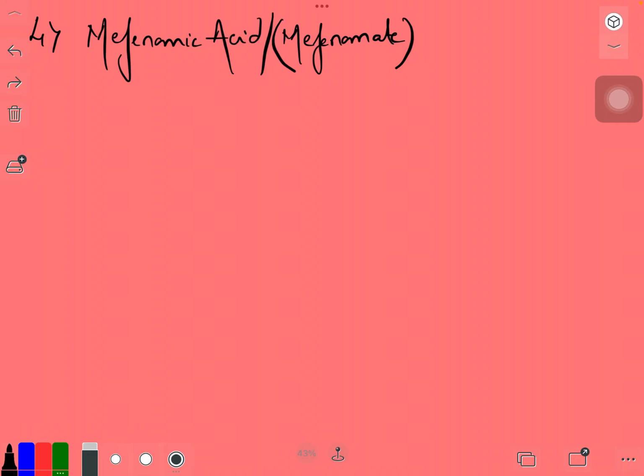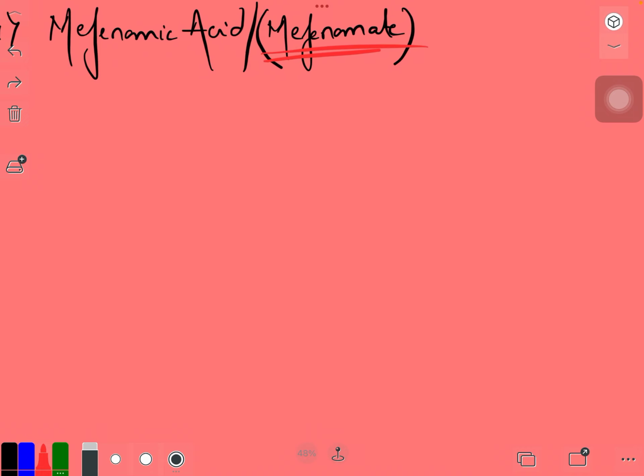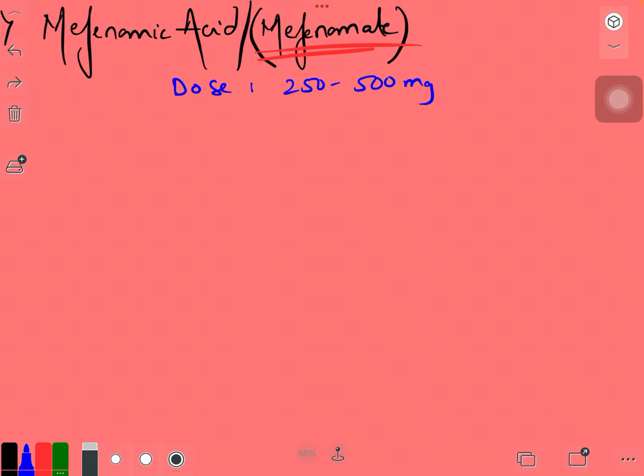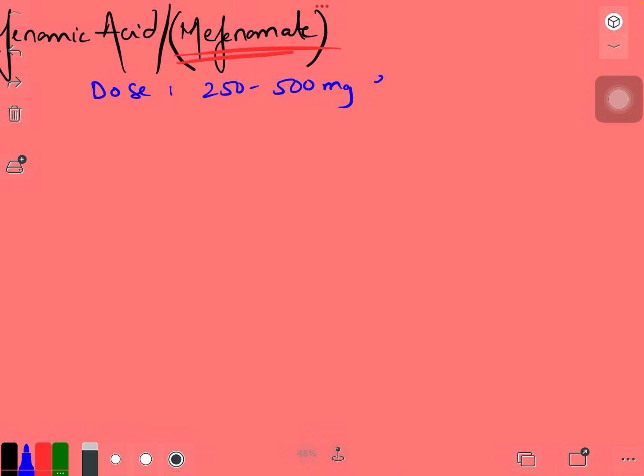So the next drug was mefenamic acid, also known as mefenamate. Let's start with the dosage of mefenamic acid. It ranges from about 250 milligrams to about 500 milligrams, and you can give it every 6 to 8 hours.